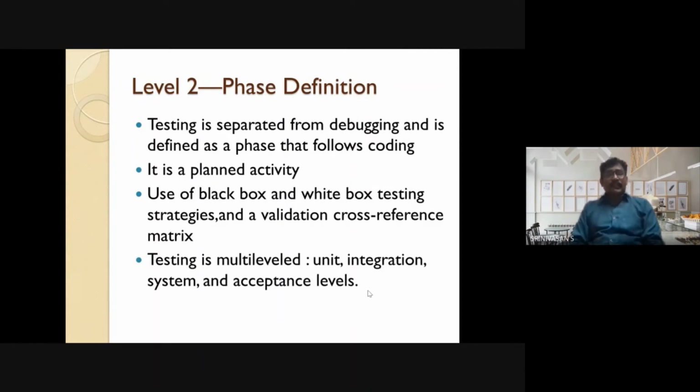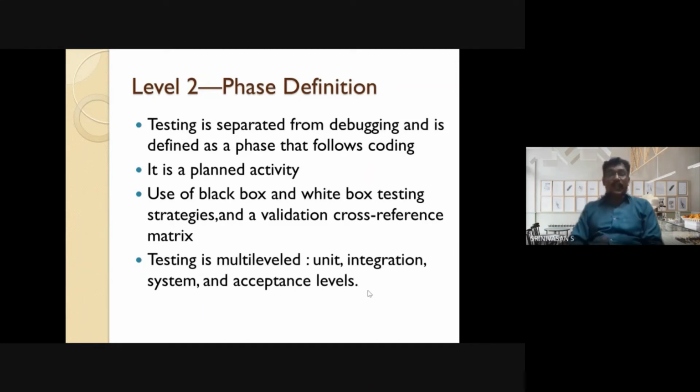In the second level, companies separate testing from debugging clearly. They test the product immediately after the implementation or coding. In this level, the testing is seen as a planned activity.